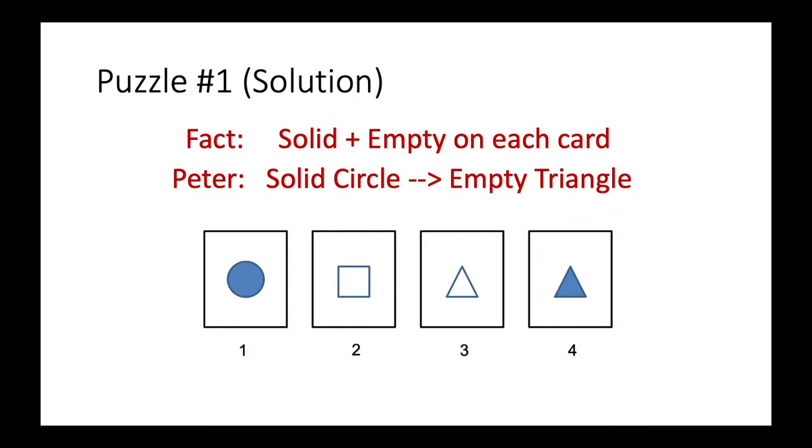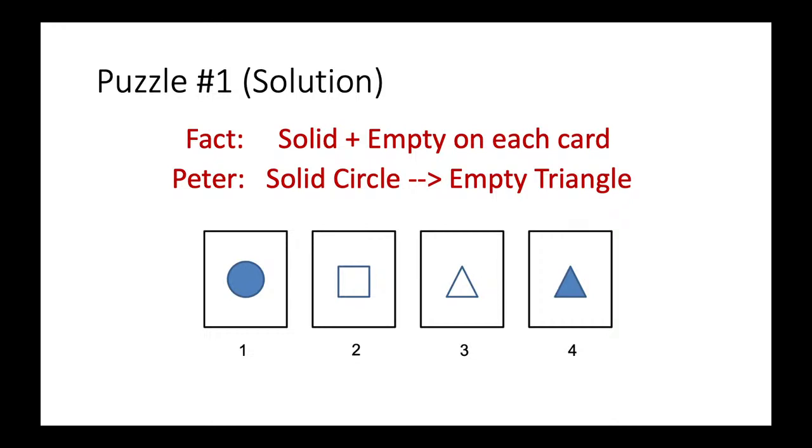And how about card 4? Card 4 is a solid triangle. So you know that on the other side, it will not be a solid shape. No matter what happens, card 4 is irrelevant to Peter's claim because it is not talking about a solid circle. The opposite side could not be a solid circle, right?